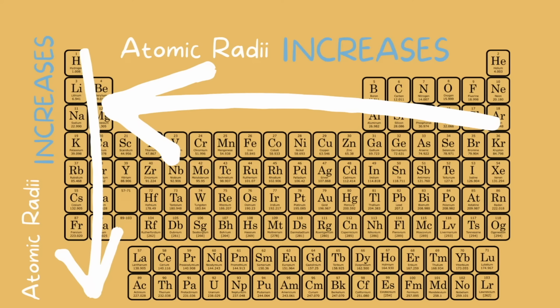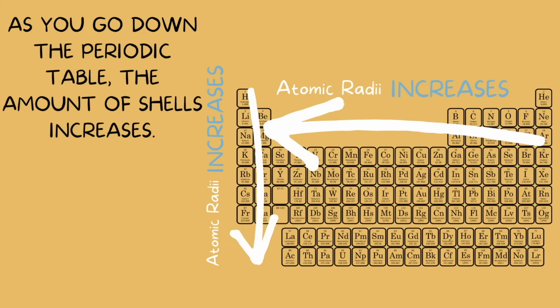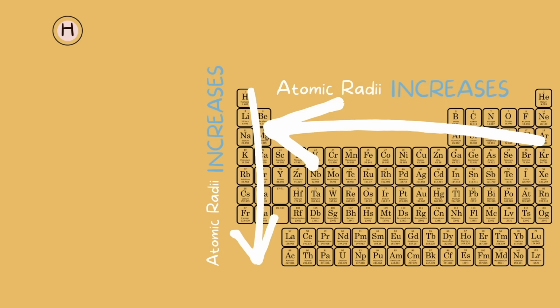The reason why it increases going downwards is as you go down, the number of shells increases on the atom. We know that atoms in period 1 have 1 shell, period 2 have 2 shells, period 3 have 3 shells, and so on until we get down to period 7 with 7 shells. So, for example, in period 1, we have hydrogen with 1 shell. Period 2, we have lithium with 2 shells.